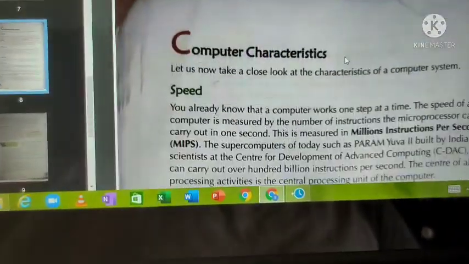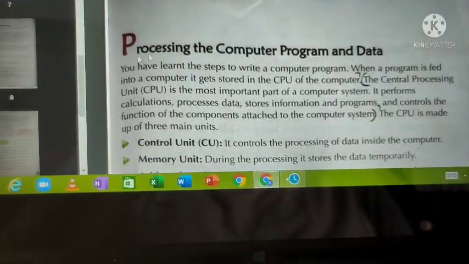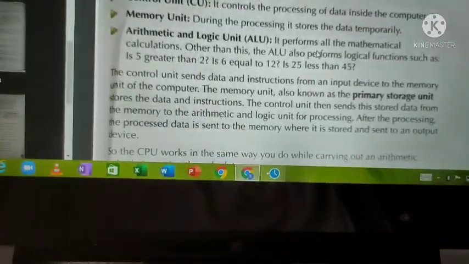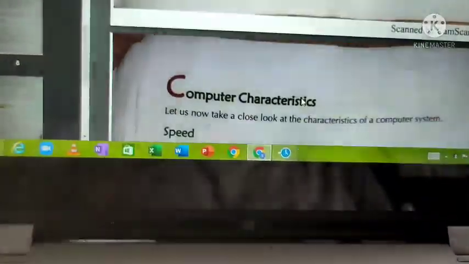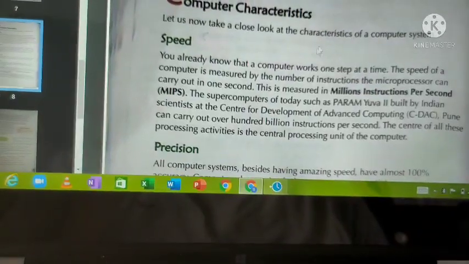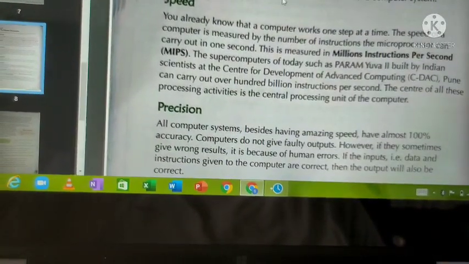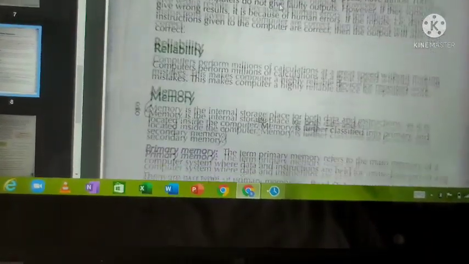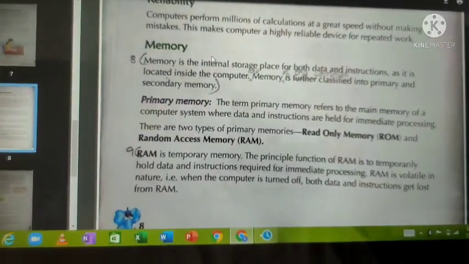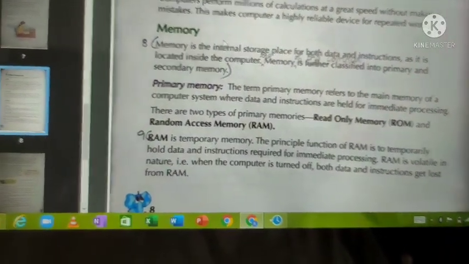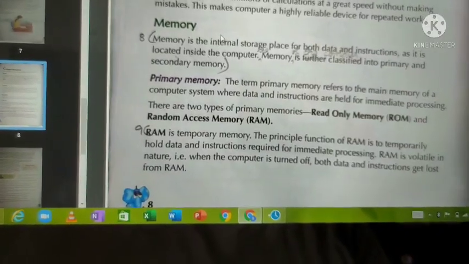Now, what are the things we saw? First we saw processing the computer program and data. In that we saw control unit, memory unit, arithmetic logic unit. Then we saw computer characteristics. In that we saw speed, precision, reliability, memory. In memory there are different types. No need to be confused.